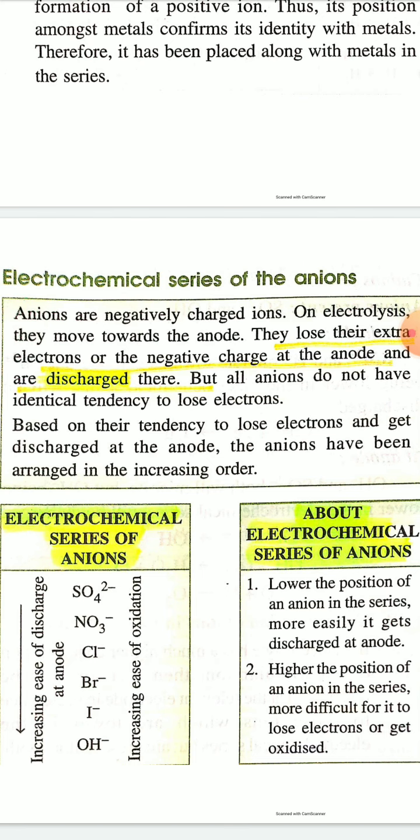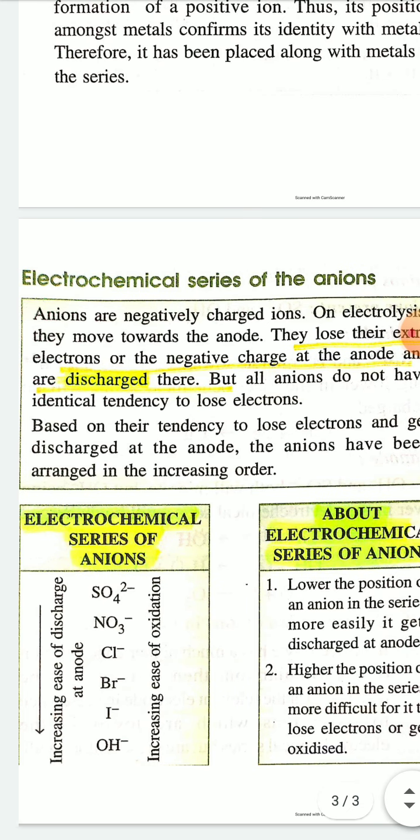So based on their tendency to lose electrons and get discharged at the anode, the anions have been arranged in increasing order of oxidation: sulfate SO4 2-, then nitrate NO3-, then chloride Cl-, then bromide Br-, then iodide I-, then hydroxide OH-.